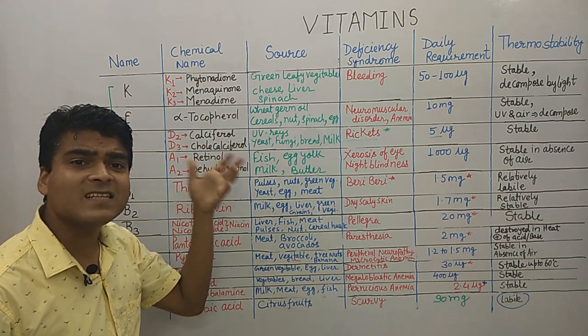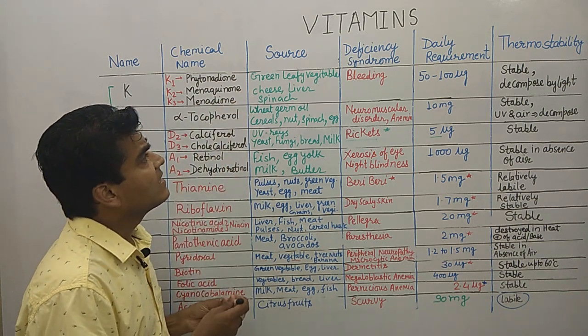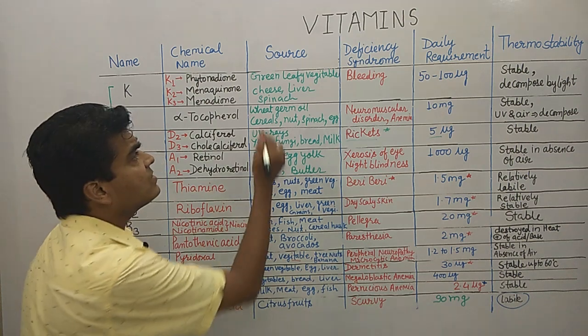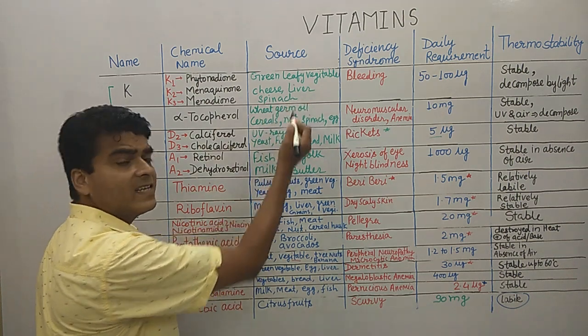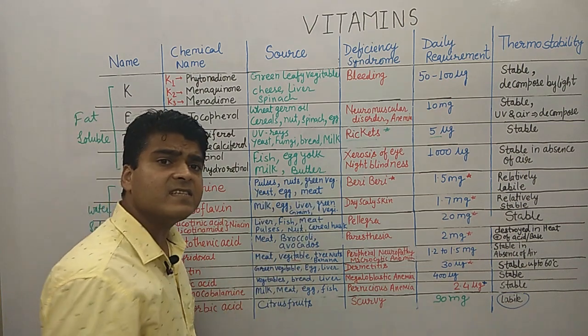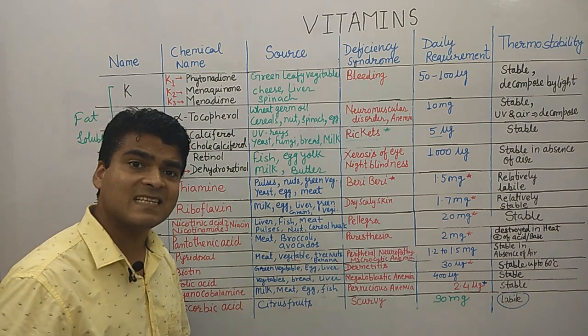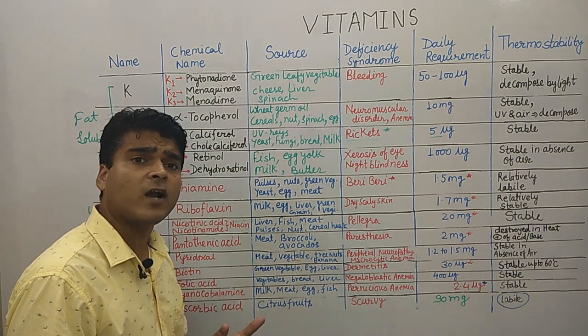What are the sources of vitamin K? Green leafy vegetables, cheese, liver and spinach are the sources. Now looking at the deficiency syndrome of vitamin K, as we know vitamin K is very necessary for blood clotting.